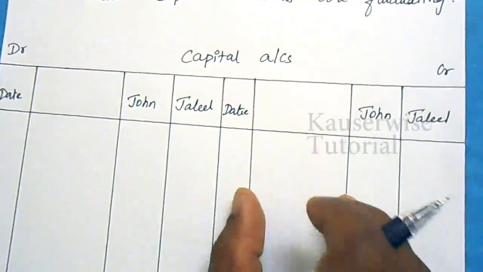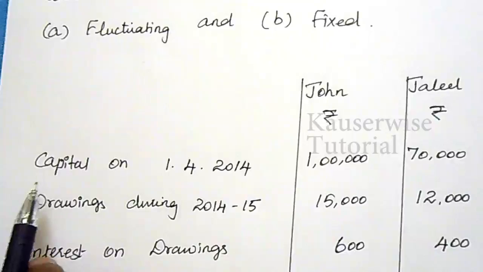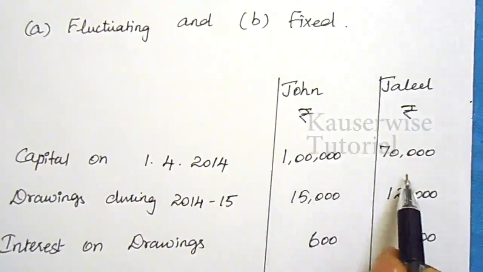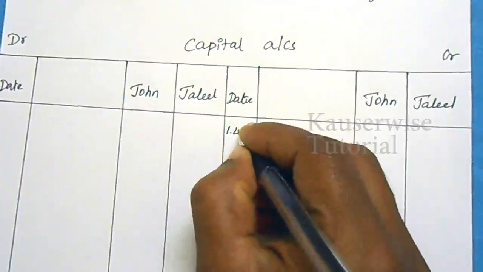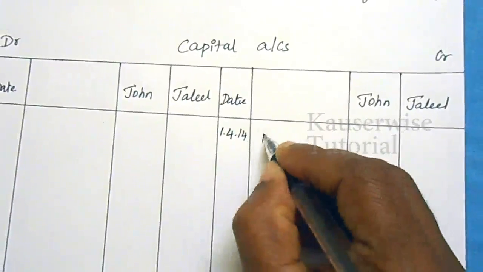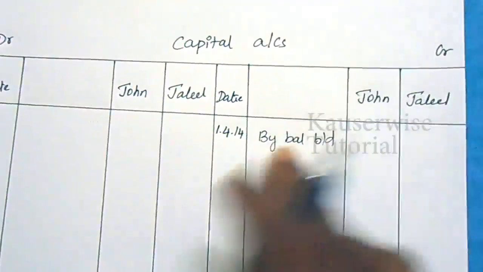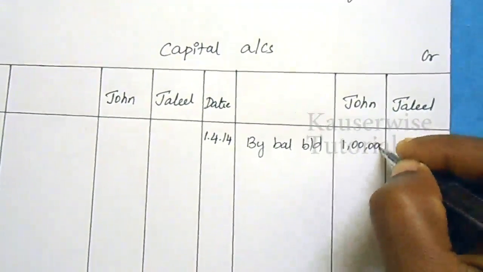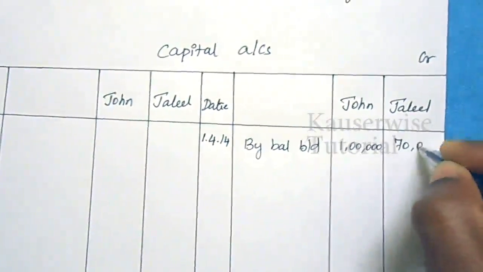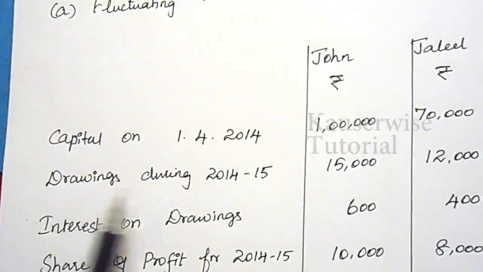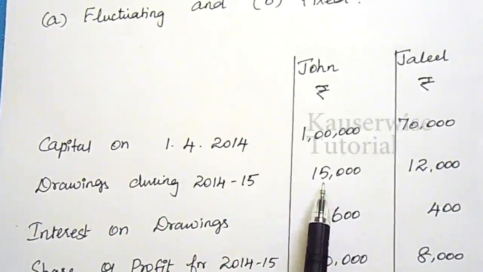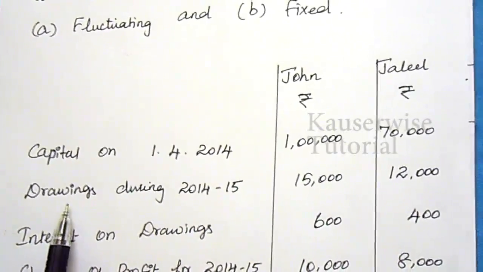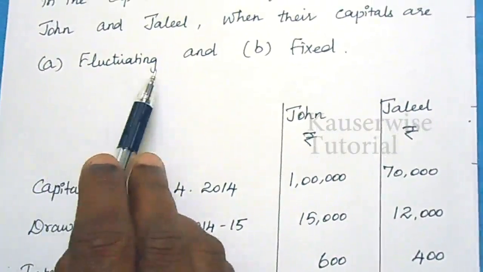First you have to start with the opening balance. That is the opening capital on 1st April 2014: for John 1 lakh, for Jalil 70,000. So by balance brought down, that is the opening balance, the opening capital: for John 1 lakh, for Jalil 70,000. The next one is drawings during the year: for John 15,000, Jalil 12,000. This will be recorded on the debit side of the capital account according to the fluctuating capital method.